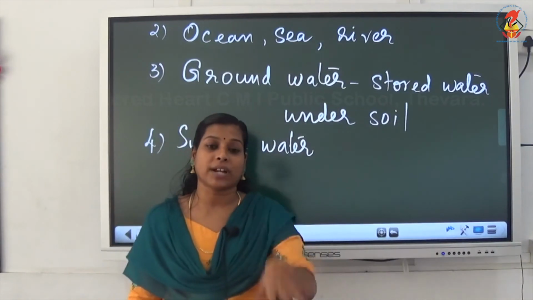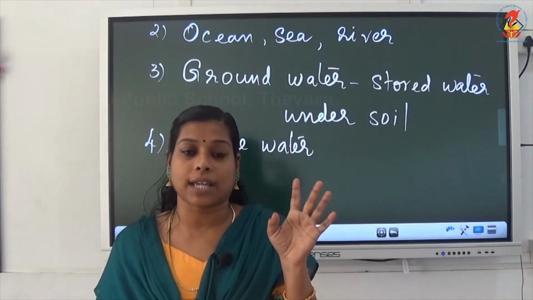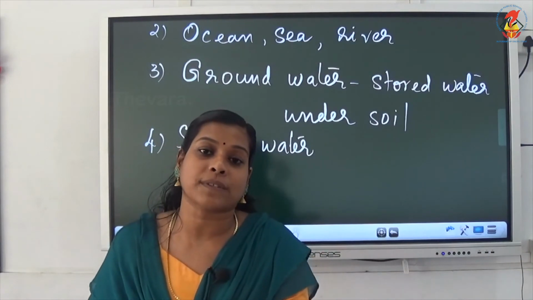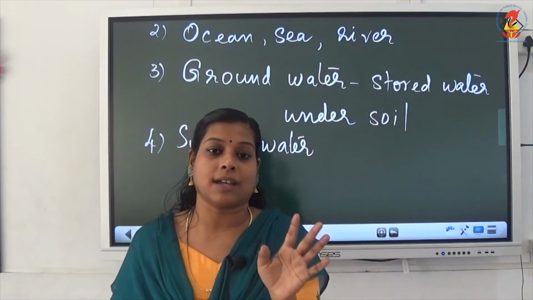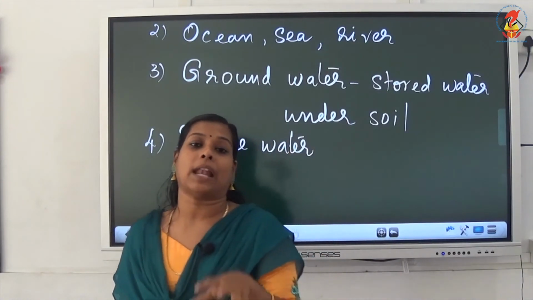So, these are the different sources of water. When it rains, rain is the main source of water. Then it flows through the surface, it reaches the surface sources, and also the ocean and seas, and some of the water will seep down through the soil, which is collected there as groundwater.